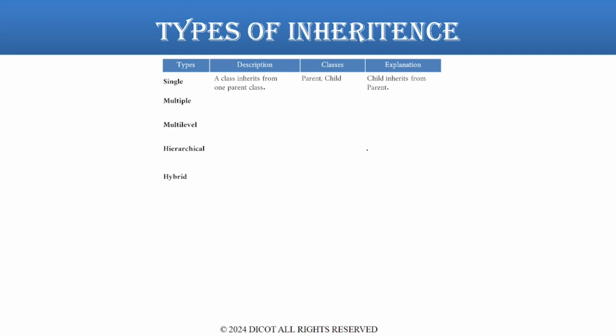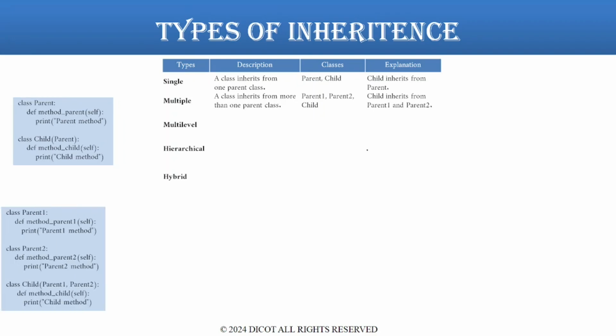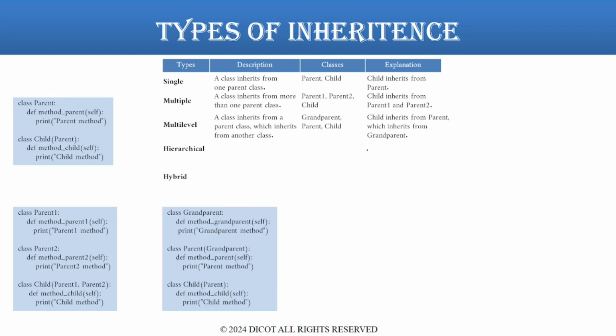Multiple inheritance: a class inherits from more than one parent class. Classes present: parent 1, parent 2, and child class. Child inherits from parent 1 and parent 2. Multilevel inheritance: a class inherits from a parent class, which inherits from another class. Classes present: grandparent, parent, and child class. Child inherits from parent, which inherits from grandparent.